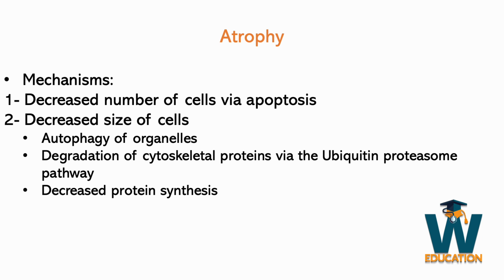The last thing that happens is that cellular organelles get digested by the cell. This process is called autophagy, and what happens is that the cell starts to form vesicles around the organelles that it wants to destroy, and then these vesicles fuse with the lysosomes, and the process of a vesicle fusing with a lysosome forms something called an autophagosome. The lysosome then releases its hydrolytic enzymes, and the enzymes break down the organelles.